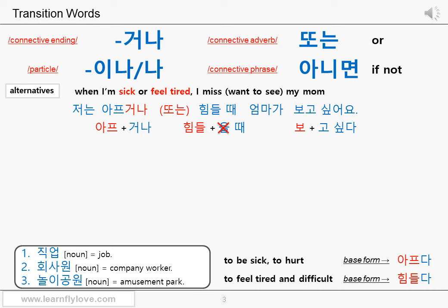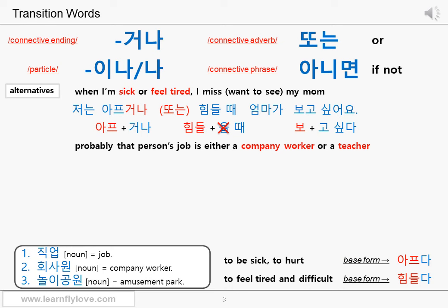저는 아프거나 또는 힘들 때 엄마가 보고 싶어요. Or you can drop 또는, which means the ending 거나 is a more important element. 저는 아프거나 힘들 때 엄마가 보고 싶어요. Then can we use 아니면, which actually means if not, for this sentence? In my opinion, yes, you can do that. No problem. Let's see the next sentence.